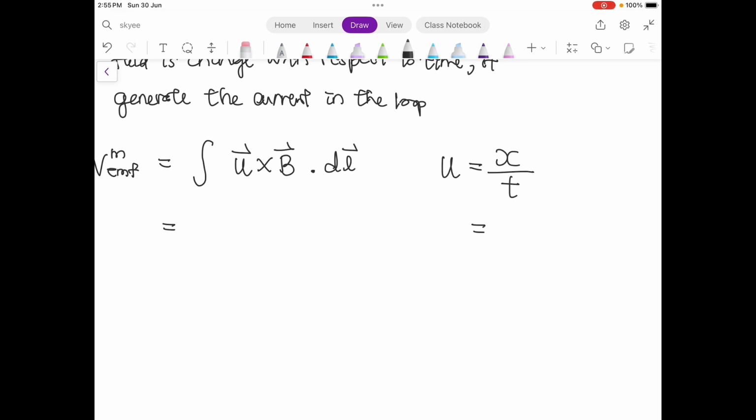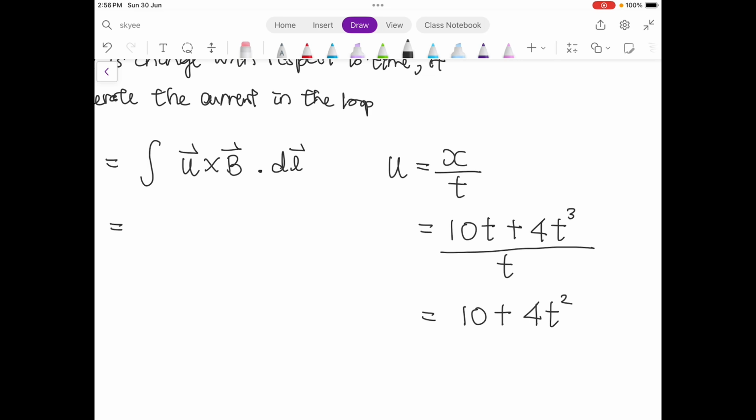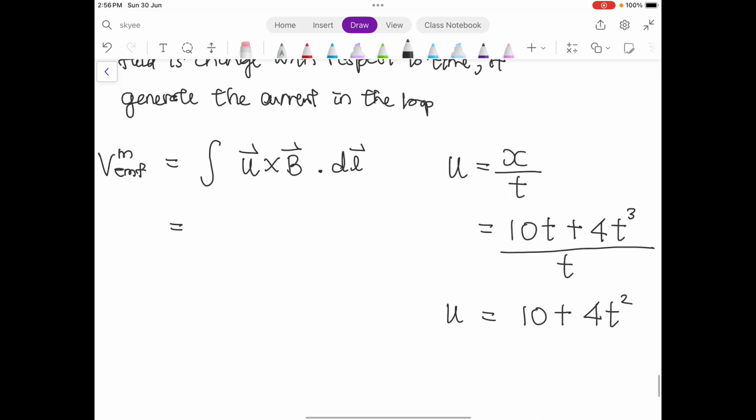The distance is 10t plus 4t cubed, divided by the t. So you will have 10 plus 4t squared. So this is your U.